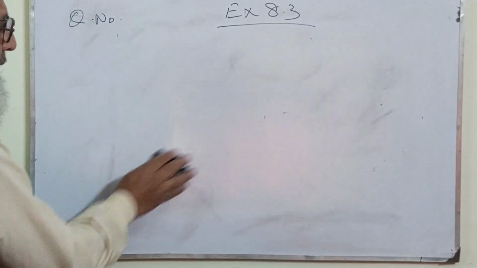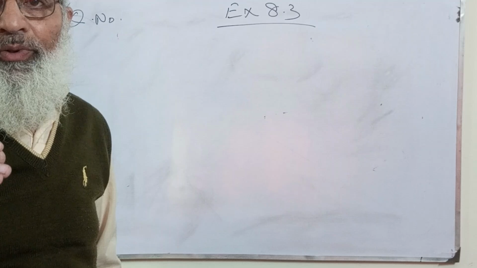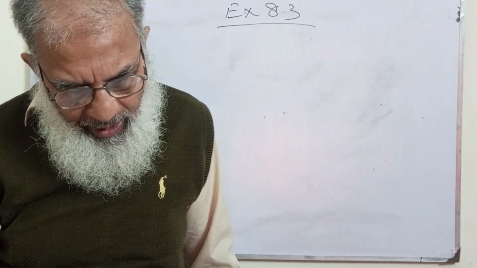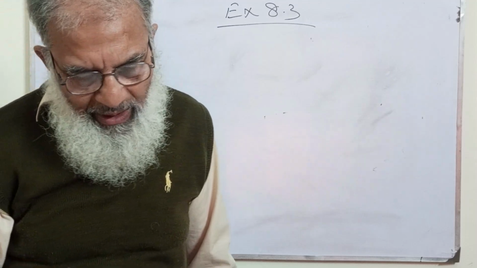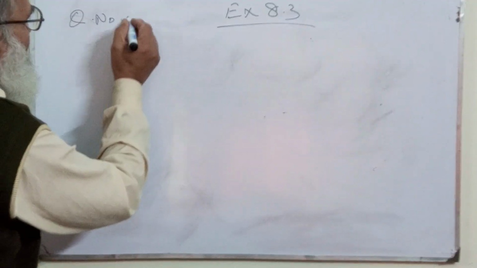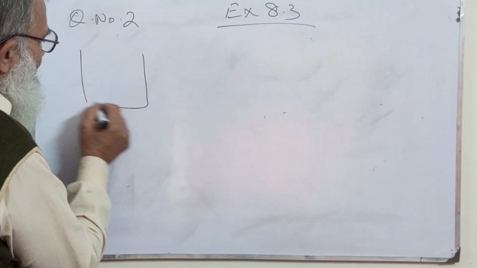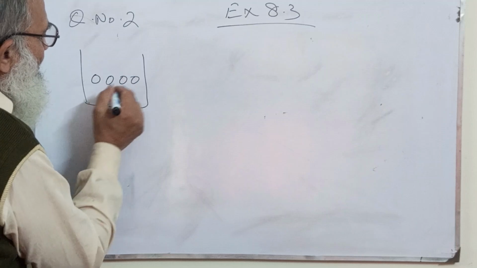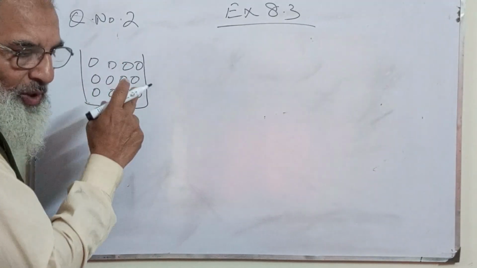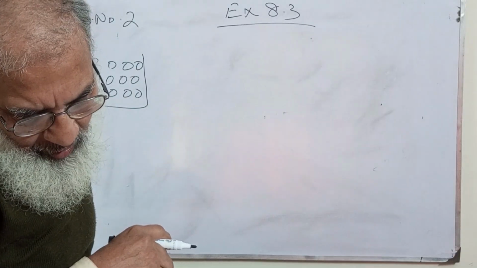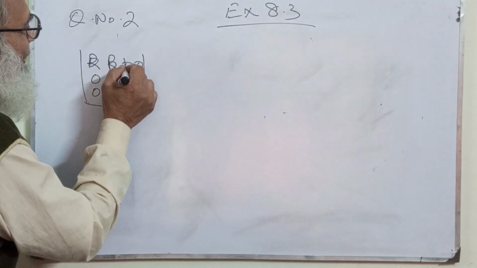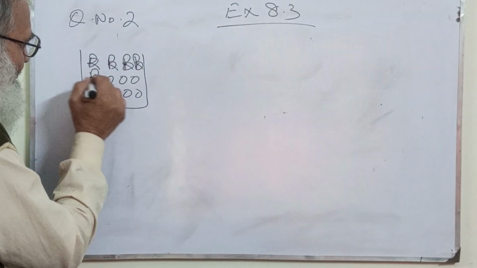Question number 2. I skip reading the questions to save time. A bag contains 12 colored balls. 5 of the balls are red and the rest are blue. Now this is a bag, and it has 12 balls in it. 5 are red: this is red, this is red, this is red, this is red, and this is red.